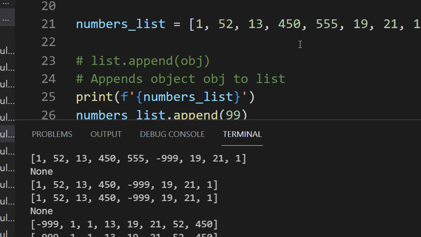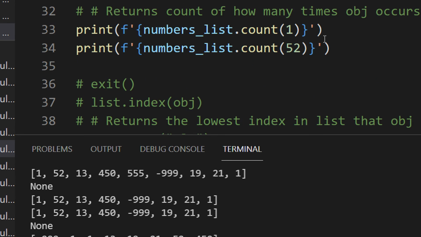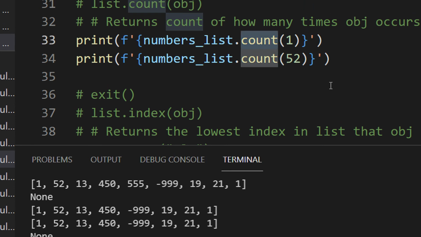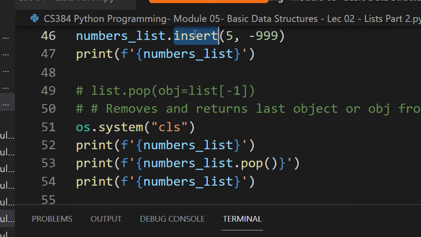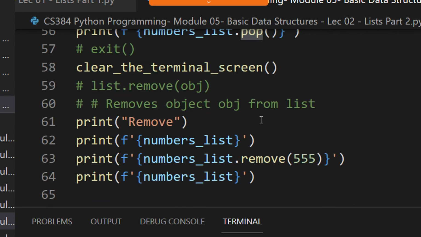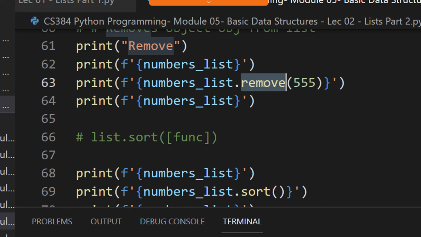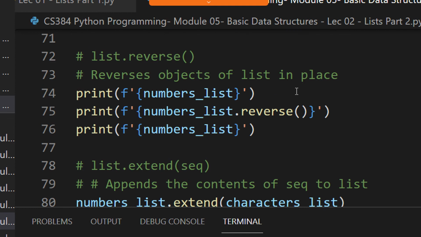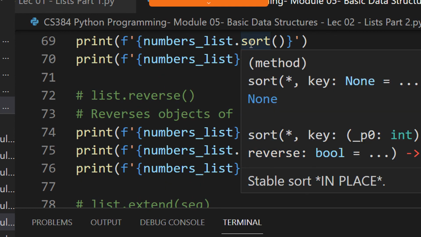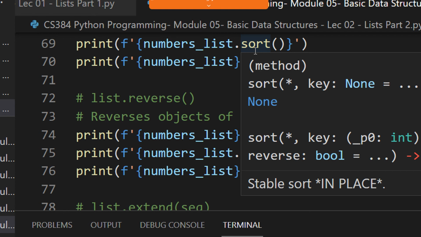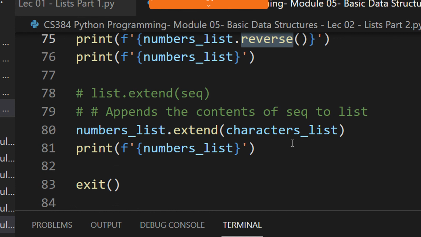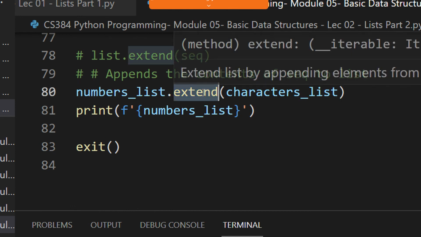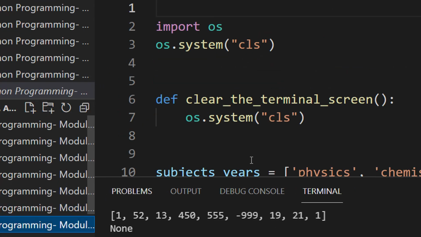So there are even more functions with list. I am just covering the very basic functions. They are of course very intuitive. Count how many times that number appears, index, right? At what index this number is present, insert to insert at a particular index, pop, remove the last element, remove the actual number if it is existing in the list. Sort is alphabetically, or you can say numeric sort from lowest to highest, or ascending sort. Reverse is reverse sort, that means descending. Fine. Extend is concatenation of two lists. Fine.